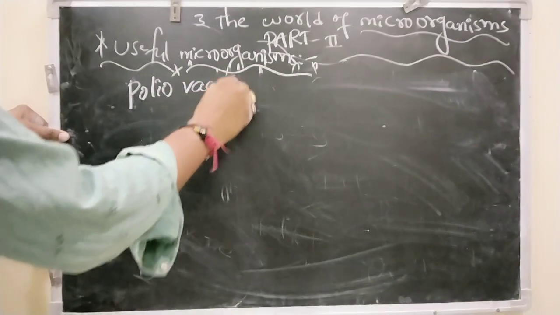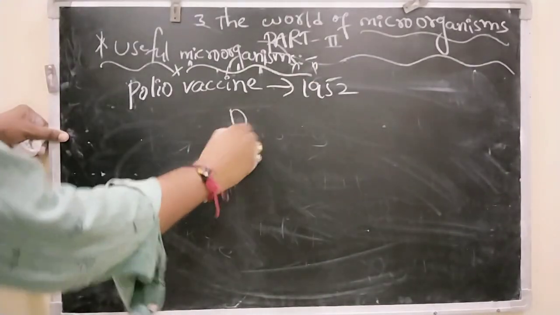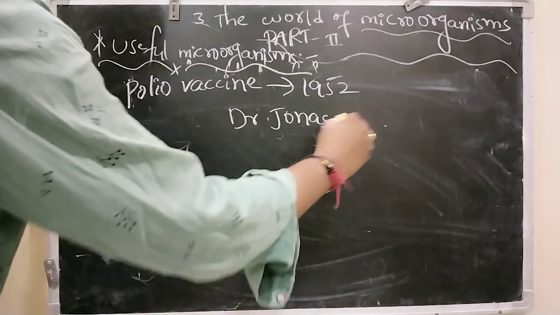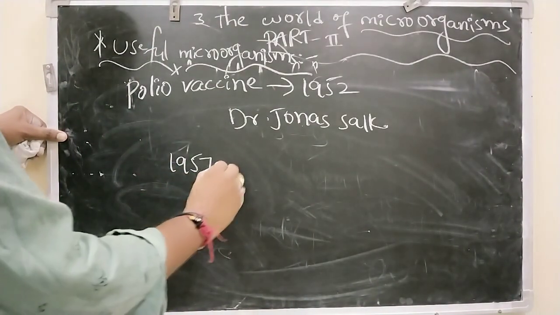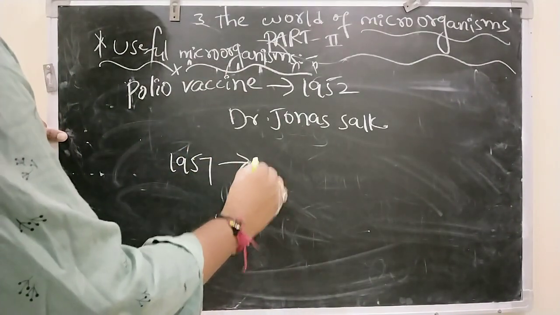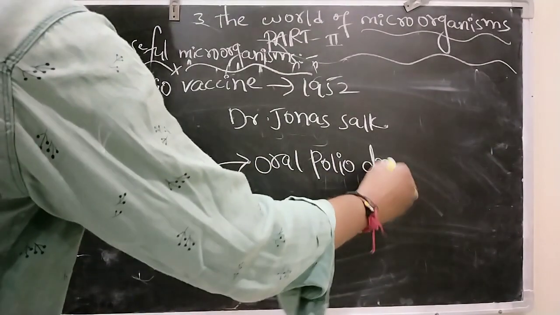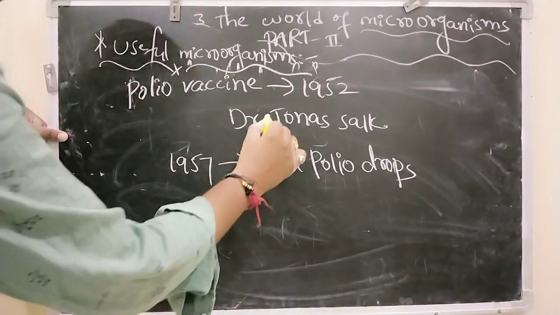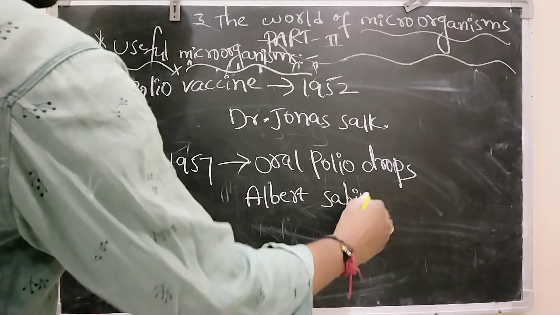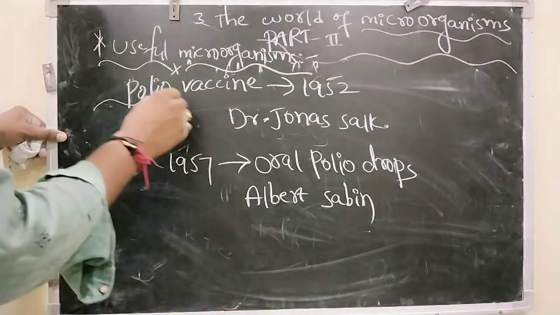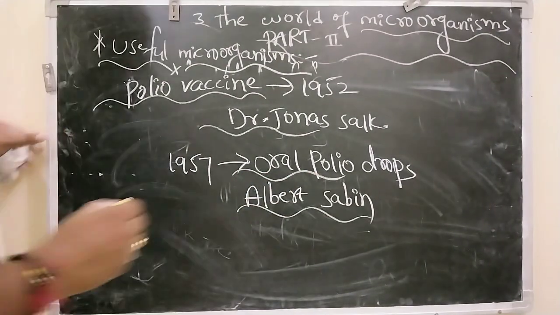Polio vaccine was discovered in 1952 by Dr. Jonas Salk. And in 1957, the oral polio drops, which are in the form of drops taken orally, were developed by Albert Sabin. Okay, so the polio vaccine was discovered by Dr. Jonas Salk, and the oral polio drops were developed by Albert Sabin.